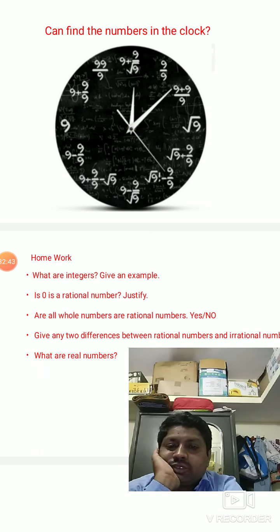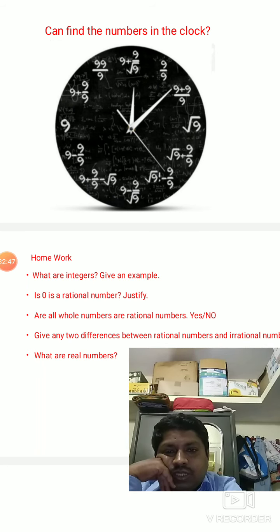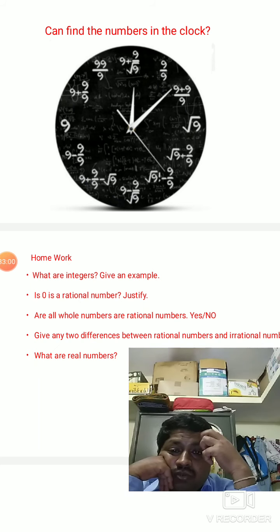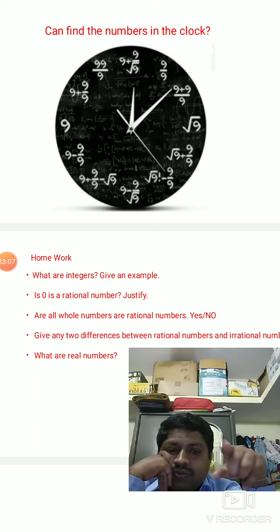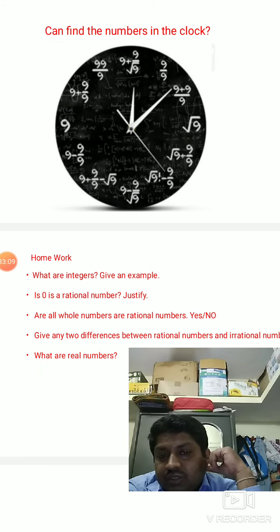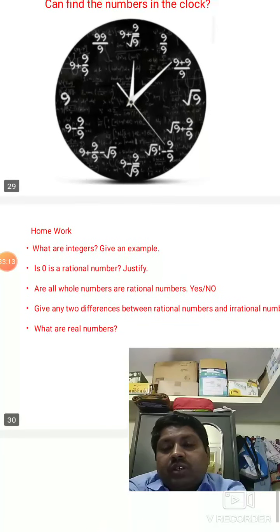What are integers? Give an example. You already know that. Is 0 a rational number? Justify. Are all whole numbers rational numbers? Yes or no? Give any two differences between rational numbers and irrational numbers. What are real numbers? Got it children?